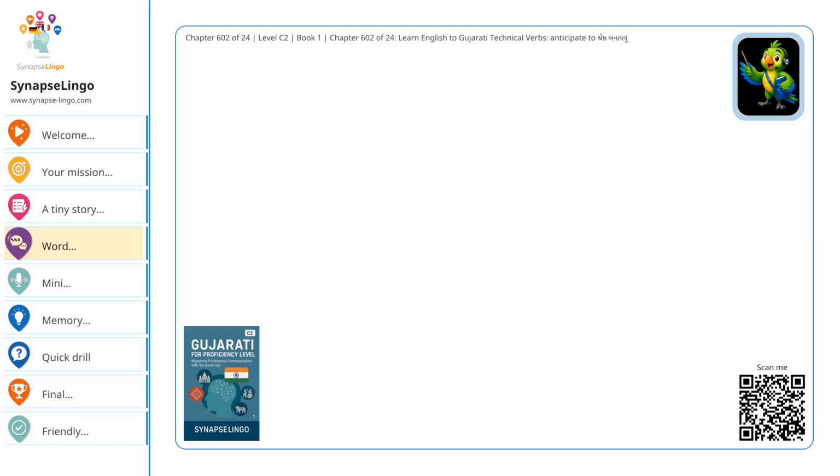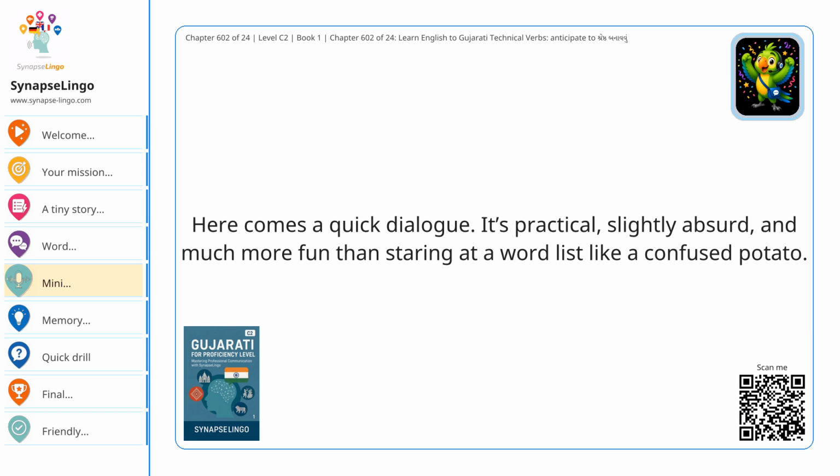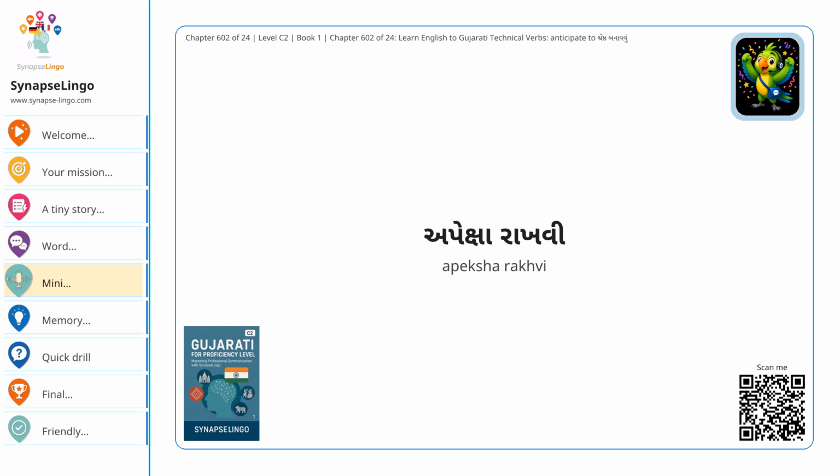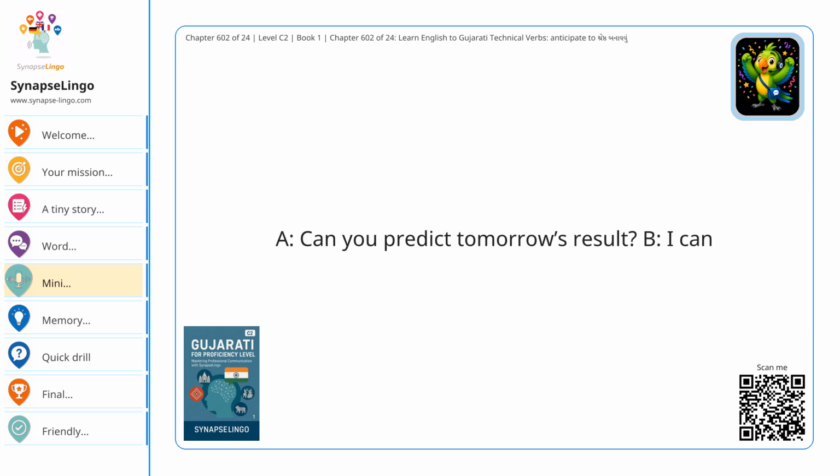Mini dialogue circus. Here comes a quick dialogue. It's practical, slightly absurd, and much more fun than staring at a word list like a confused potato. A: Do you anticipate problems? B: Yes, I અપેક્ષા રાખવી some delays. A: Can you predict tomorrow's result? B: I can આગાહી કરવી, but my crystal ball is on vacation.